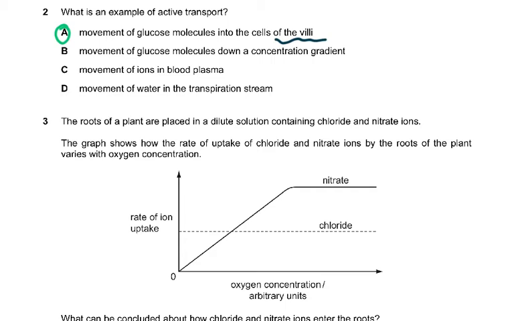Movement of ions in the blood plasma. Movement of water in the transpiration stream. Please remember that's not active. That's just the suction force which is created by the transpiration or the removal of water vapors from the mesophyll cells, and then of course the water becomes vapor, and then the vapor diffuses out of the leaf.